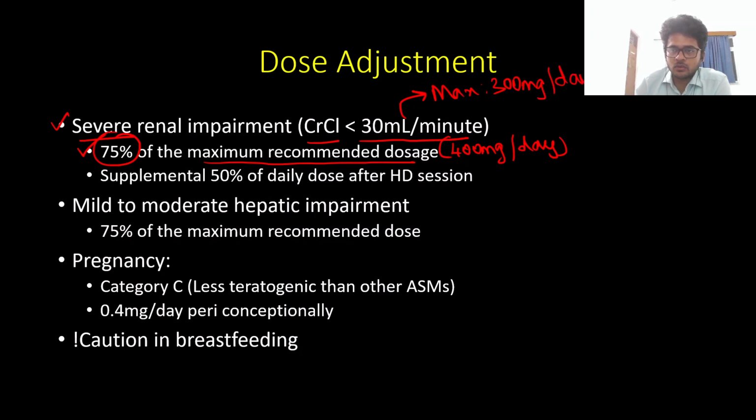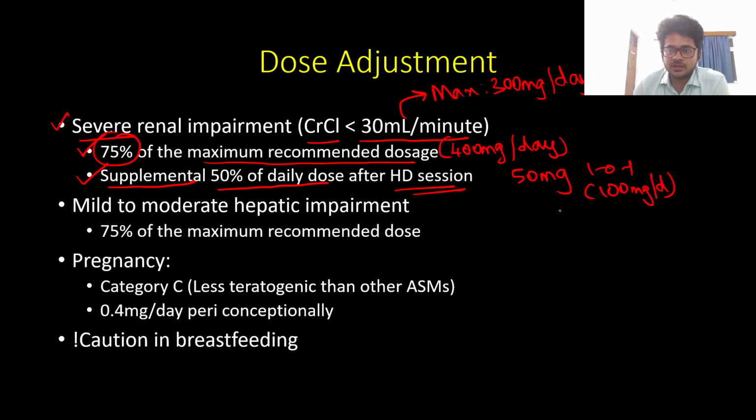And it's also worthy to note that lacosamide is a dialysable drug. So after each HD session, we have to give a supplemental dose of 50% of the daily dose. So let's say a patient is getting 50 milligrams BD, that is 100 milligrams per day. So after an HD session, we have to supplement 50% of this. That is an additional 50 milligrams should be given after a hemodialysis session.